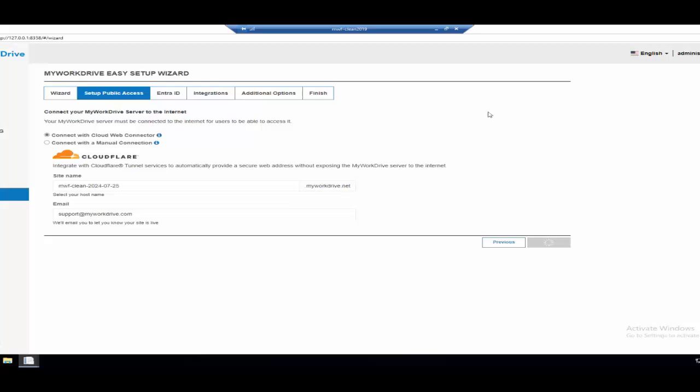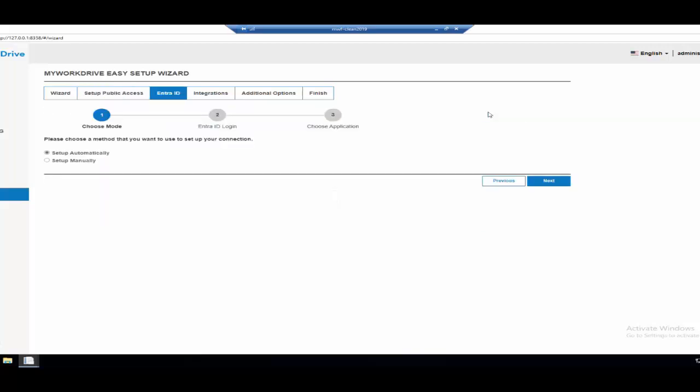At that point, we're going to go out and create a Cloudflare reverse proxy connection. And there's support information on our site all about Cloudflare. You need to have some outbound ports allowed. If those are blocked, you'll need to fix those. Otherwise, you do have an option to set up manually and use your own host name and set up your own SSL certificate. It's a standard IIS website.